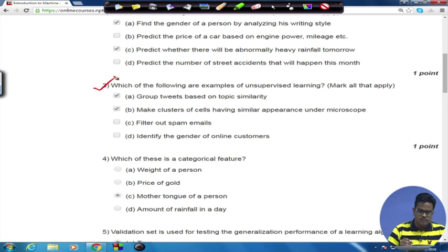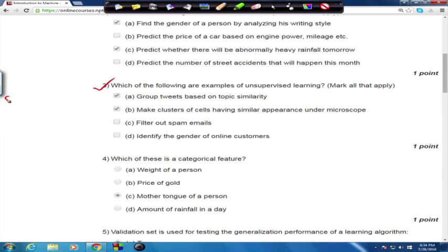The third question asks which of the following are examples of unsupervised learning. So when you have been asked whether a particular problem is a supervised or unsupervised machine learning problem, what did I ask you to think about? What did I ask you to rather ask? You have to ask what kind of input examples have been presented to the learning algorithm, whether the input examples come in the form of tuples.